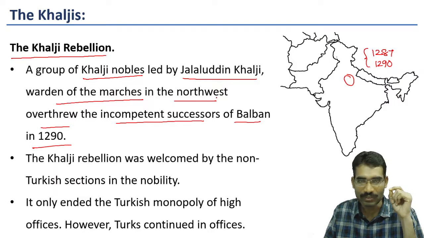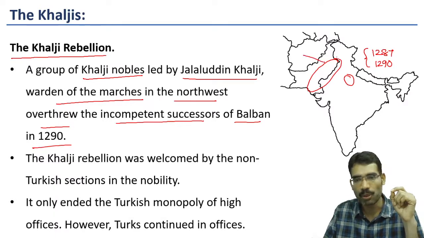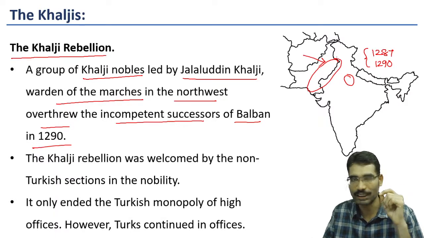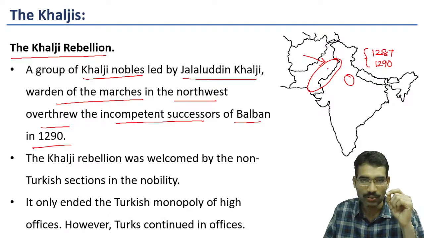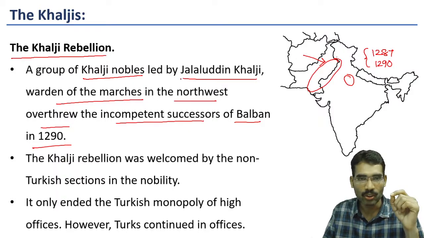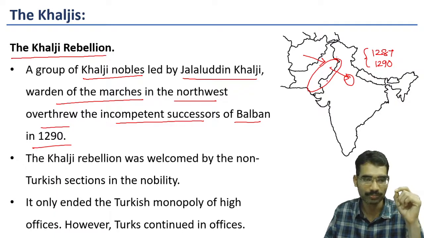Due to this, instability took place, and on the other hand, the Mongols were continuously approaching towards India. Jalaluddin Khalji was acting as warden of the northwestern frontier. Some of the nobles supported him, and finally the Khaljis occupied the throne of Delhi.